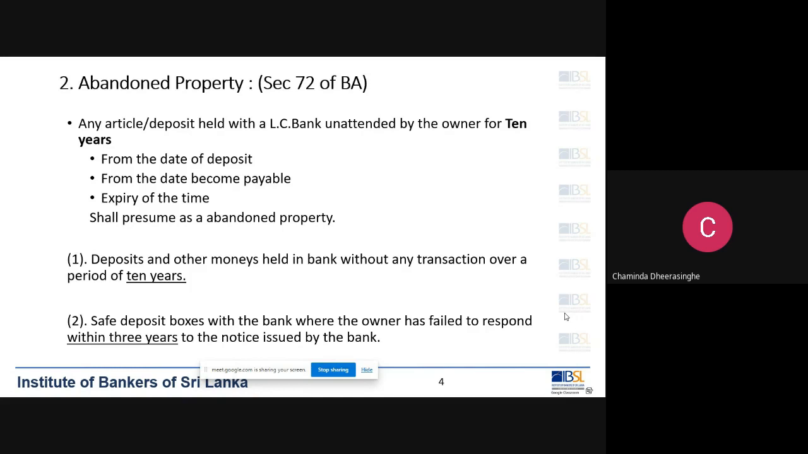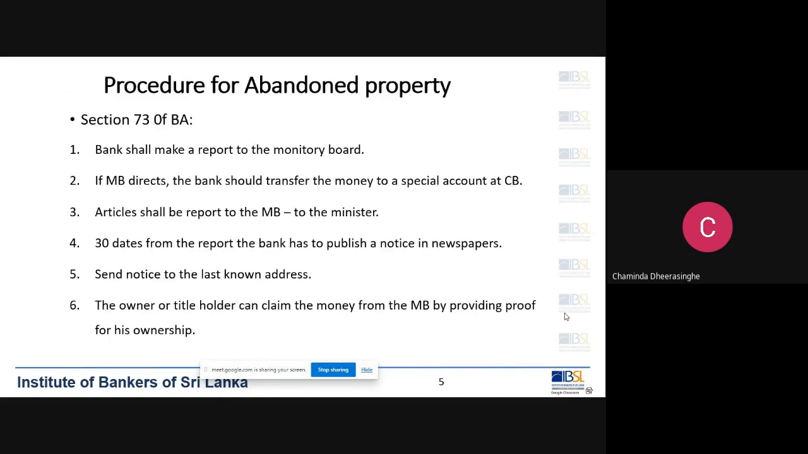What is the procedure with regard to the abandoned property? If it is abandoned property, can we keep that property? Can we utilize that money? Abandoned means that he has no interest. So then what is the process? Can we take that money? Can we give that money to our employees? So what is the procedure? That is mentioned there. So this is the procedure with regard to the abandoned properties.